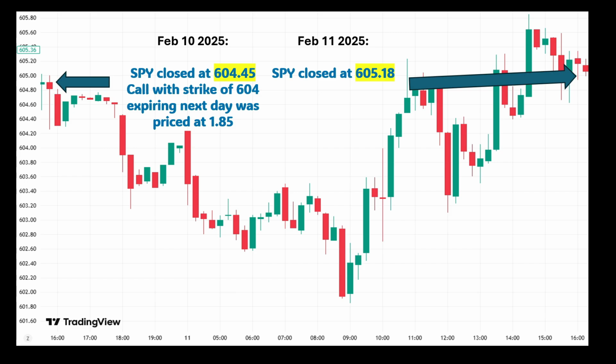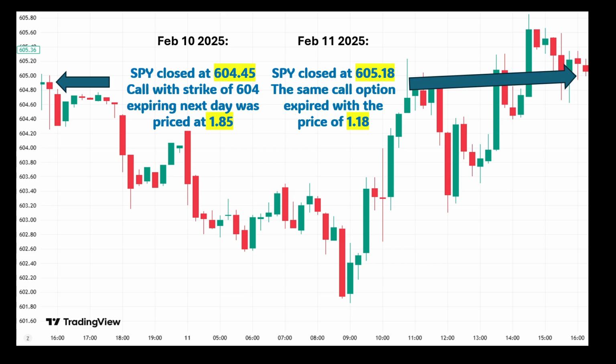Okay, then coming back to our example here, if you bought the call option at $1.85 at the end of February 10, 2025, maybe you were slightly happy at the end of February 11th because SPY price went up a little bit. But that's actually not the case. You actually would have been surprised and disappointed because the same call option ended with the price of $1.18 the next day at February 11th. So even though SPY went up a little bit, because of time decay of options, or the fact that option prices go down as time passes, you just lost about 36% of your investment.